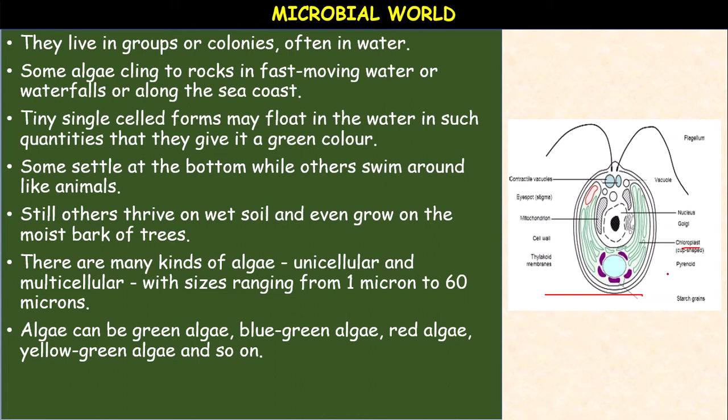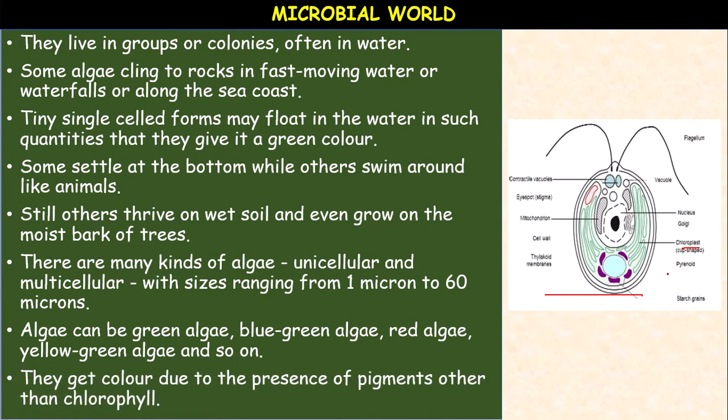Spirogyra, Chlorella, Volvox, these are all green algae. Blue green algae: Nostoc, Anabaena, Oscillatoria. Brown algae, for example Fucus, Laminaria. Red algae, for example Polysiphonia. Golden brown algae, for example diatoms. Blue green algae, for example cyanobacteria. They get the color due to the presence of pigment other than chlorophyll.